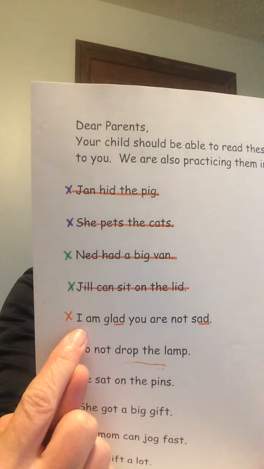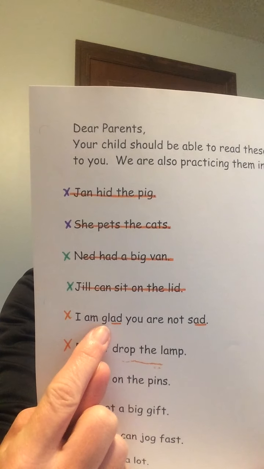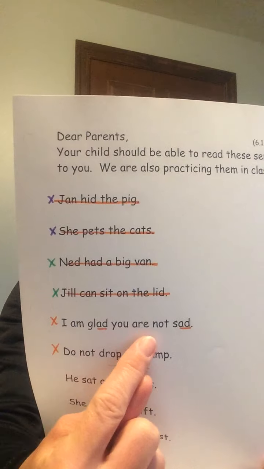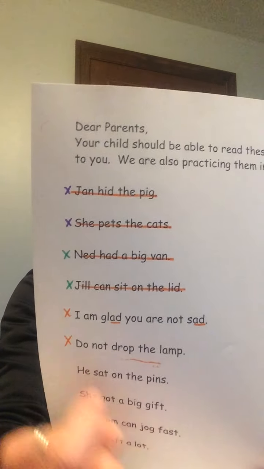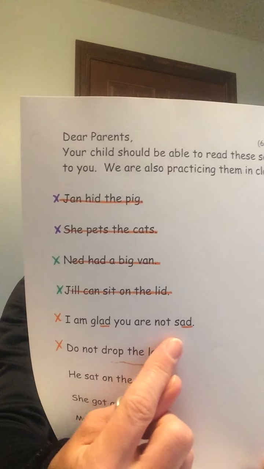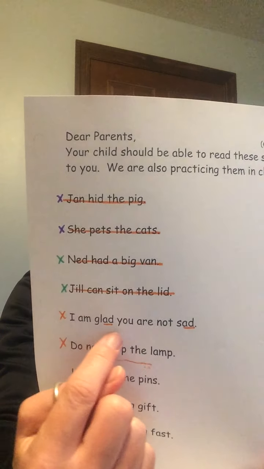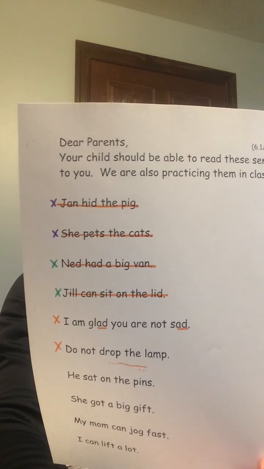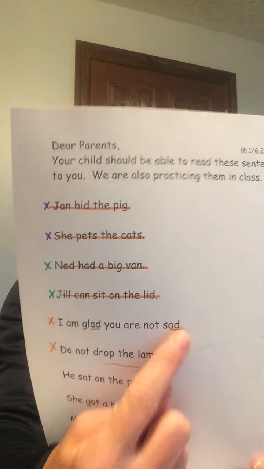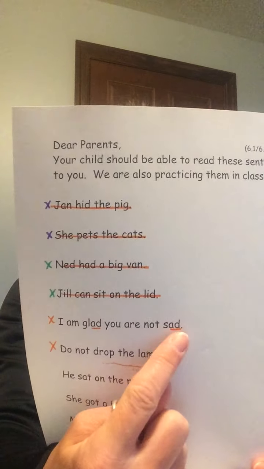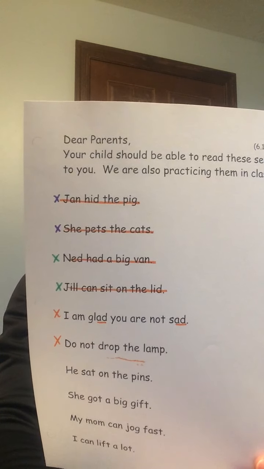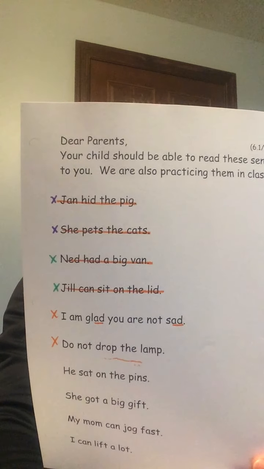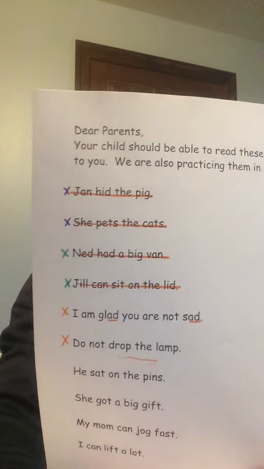Okay, let's read these sentences together. Ready? I am glad you are not sad. I am glad you are not sad. Do you see how I kept my finger moving nice and smoothly? Look at the word glad and sad. Do you see the AD at the end of both? They both have the same ending, so that means they rhyme. Glad, sad.